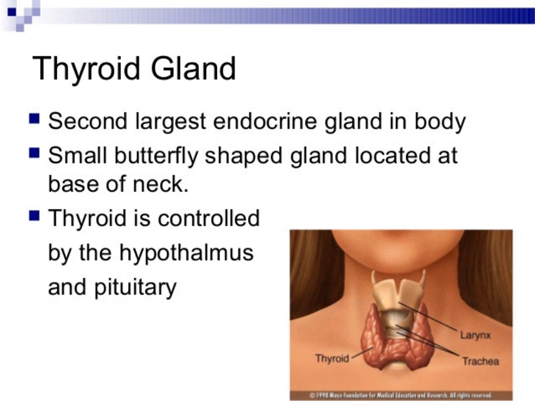Thyroid gland is the second largest endocrine gland in the body. It is a small butterfly-shaped gland located at the base of the neck. Thyroid is controlled by the hypothalamus and pituitary.